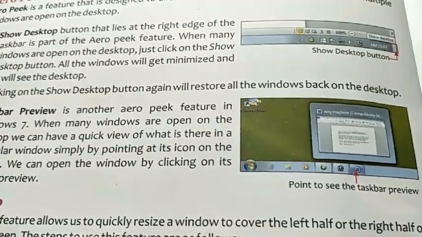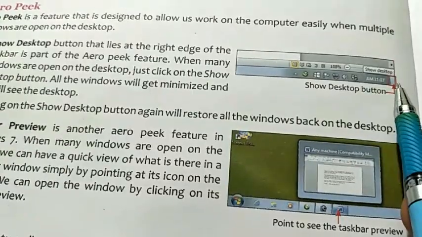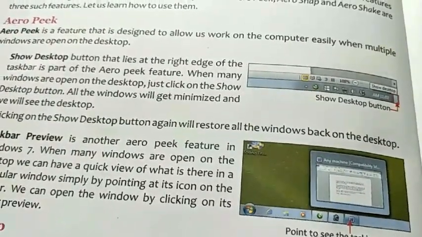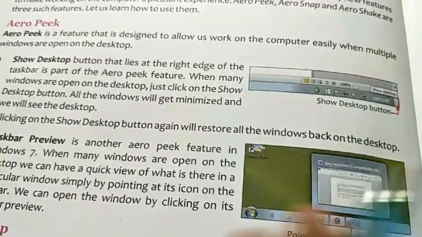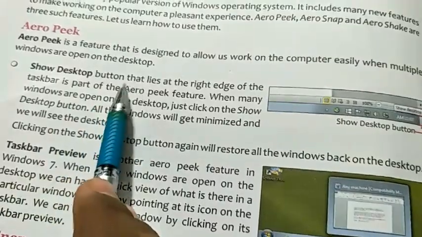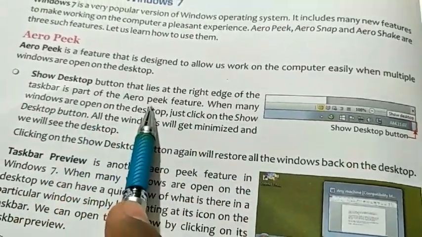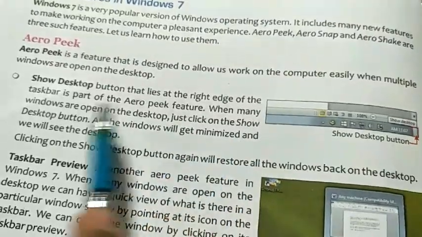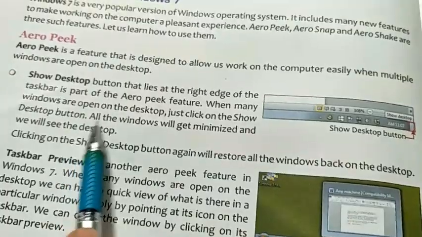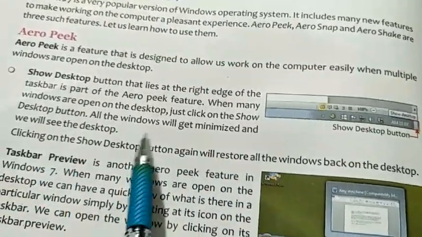Second, you click here on the Show Desktop button, then all will be minimized together and you will see the desktop. The Show Desktop button, which lies at the right edge of the taskbar, is a part of the Aero Peek feature. When many windows are open on the desktop, just click on the Show Desktop button. All windows will get minimized and we will see the desktop.